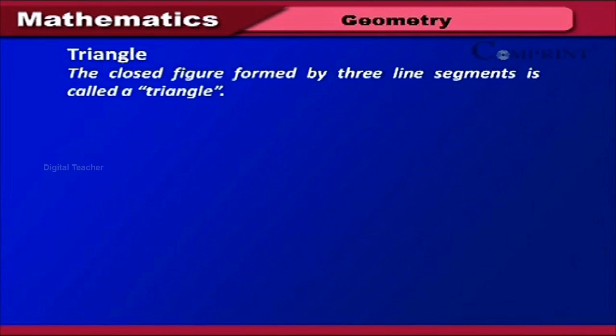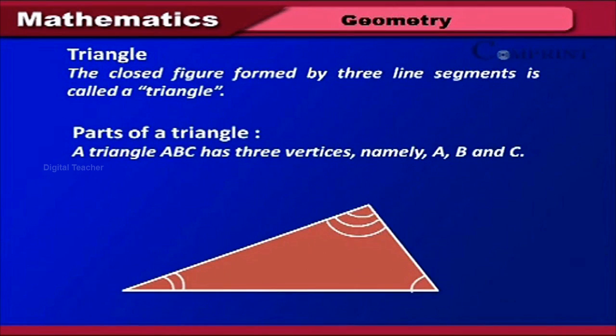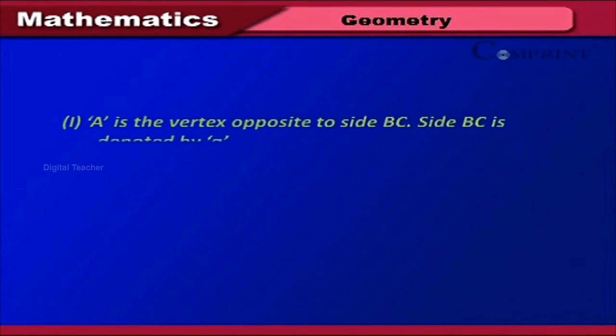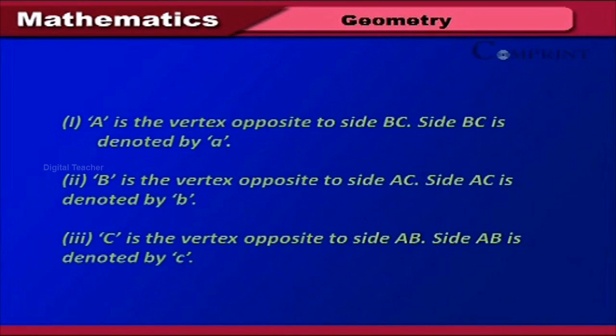Triangle. The closed figure formed by 3 line segments is called a triangle. Parts of a triangle. A triangle ABC has 3 vertices, namely A, B and C. 1. A is the vertex opposite to side BC. Side BC is denoted by a.